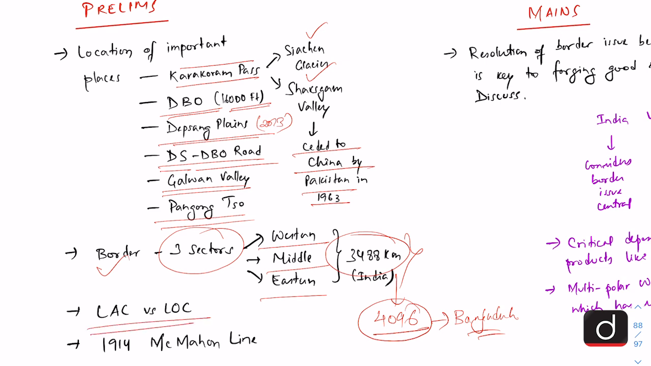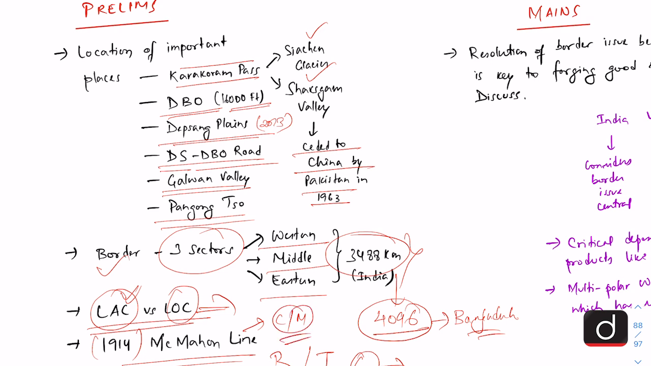Also, we should be clear about the difference between LAC and LOC. LOC is between India and Pakistan in areas of Jammu and Kashmir, whereas LAC is the Line of Actual Control between India and China. And we should also know about the McMahon Line, which was agreed to in the Simla Convention of 1914 between the British and the Tibet representatives. The representative of China was also there, and he signed it, but later on China refused to accept this McMahon Line, though China has accepted the McMahon Line as the boundary between China and Myanmar. So this shows the double standards of China.